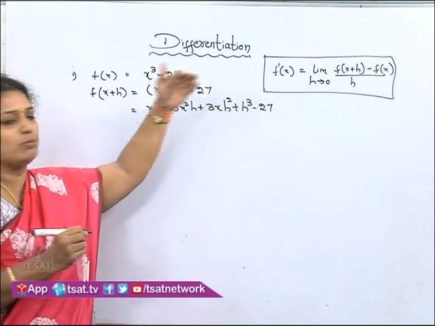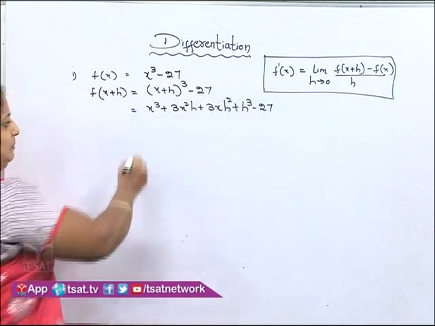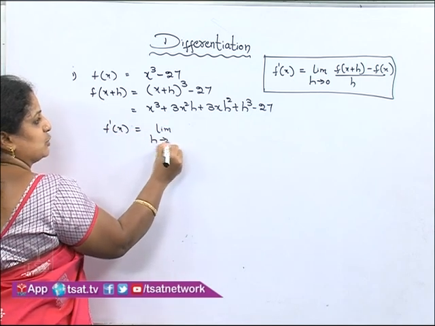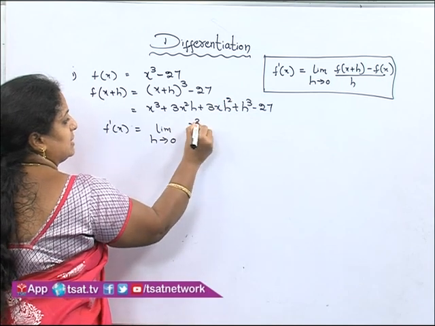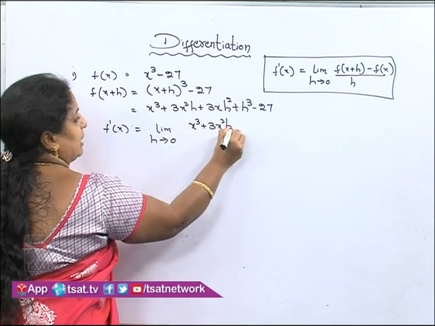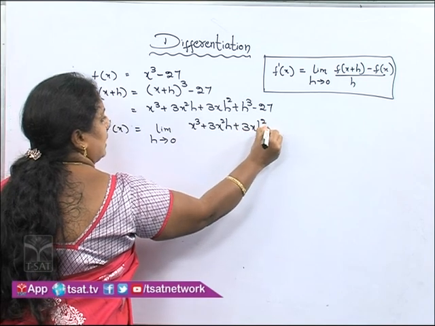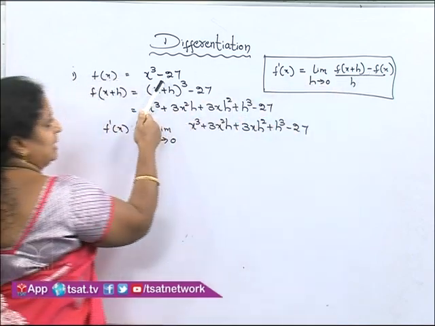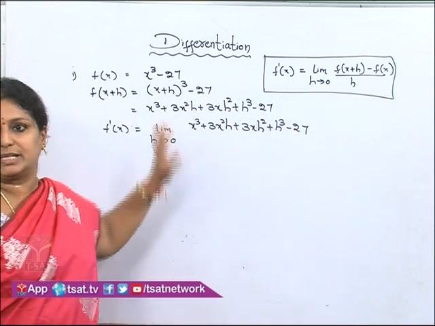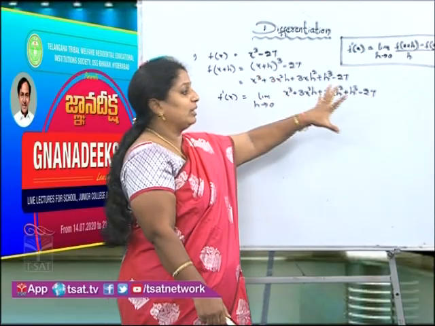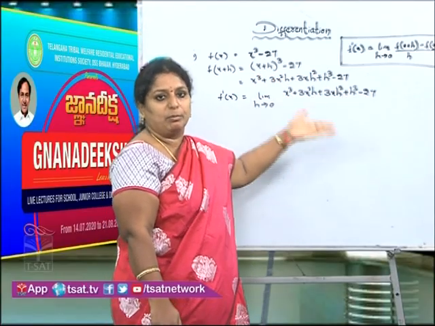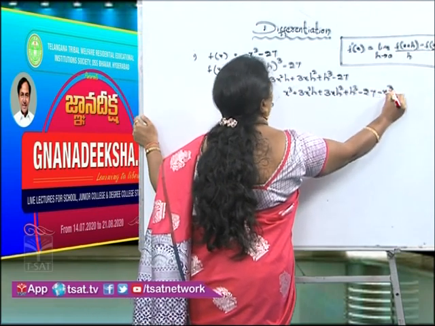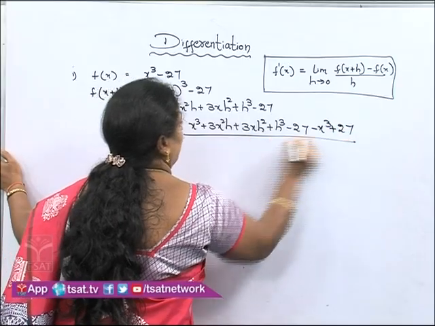Now, both the values will substitute in our first principle. So, f dash of x is equal to limit h tends to 0, f of x plus h means x cube plus 3x square h plus 3x h square plus h cube minus 27. Now, minus f of x. Minus f of x means minus of x cube minus 27, right? So, directly I am not keeping brackets again because already one problem we finished. So, minus of f of x means symbols will change here, minus x cube plus 27 divided by h.